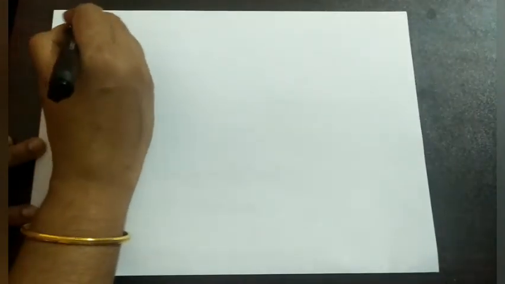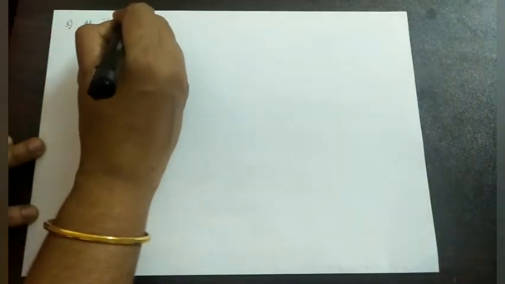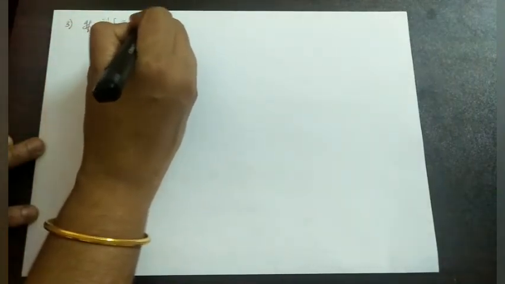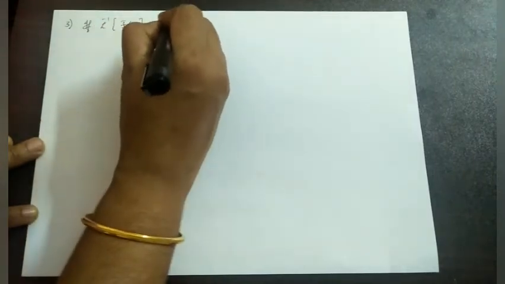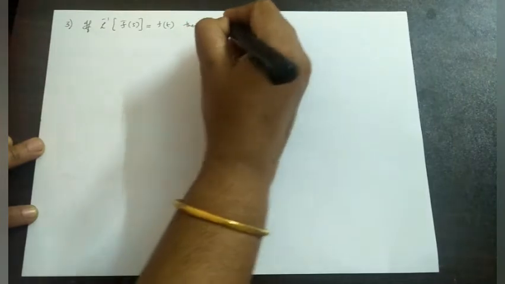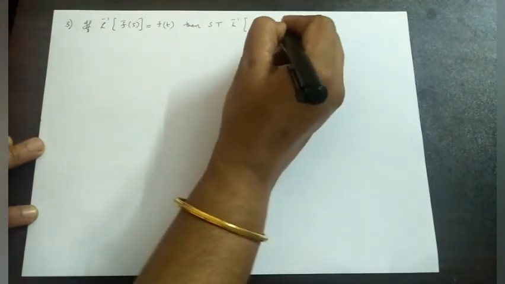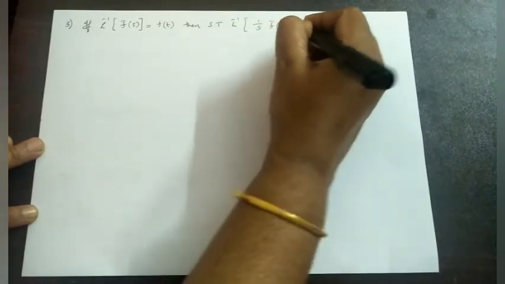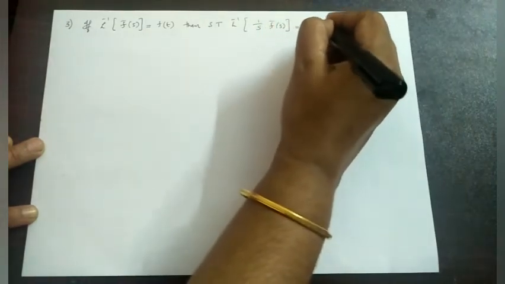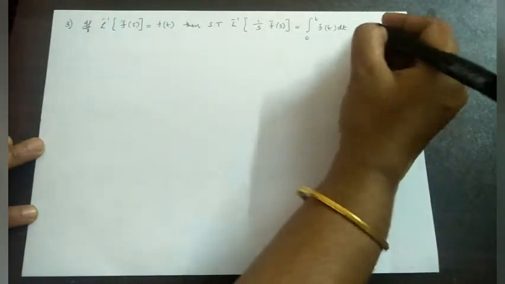Now one more question. If L inverse of f bar s is equal to f of t, then show that L inverse of 1 by s f bar s is equal to integral from 0 to t f of t dt. Now we have already proved this.